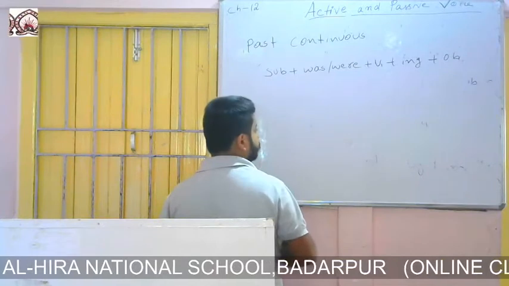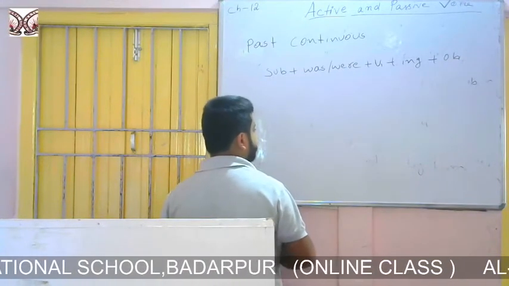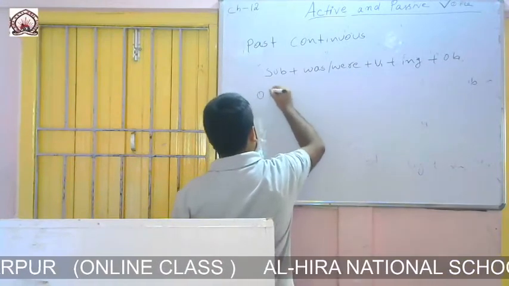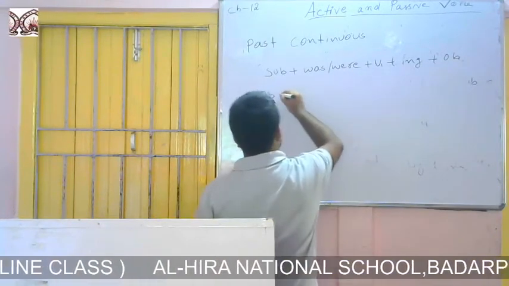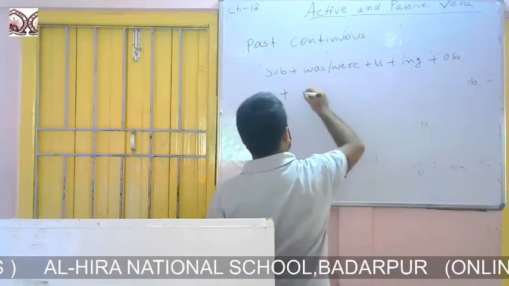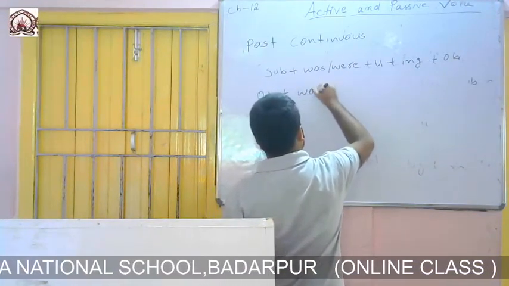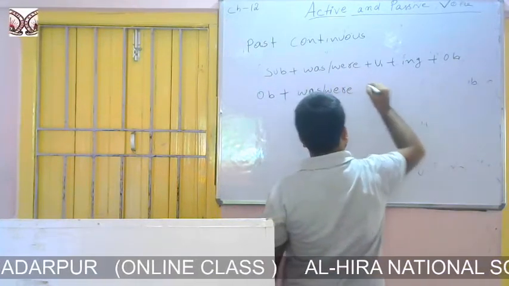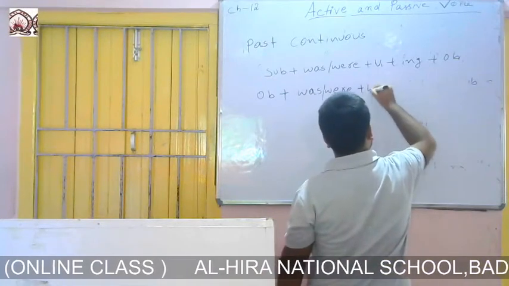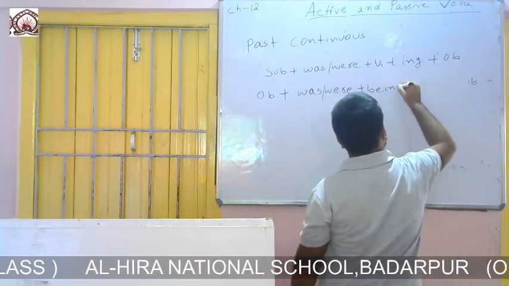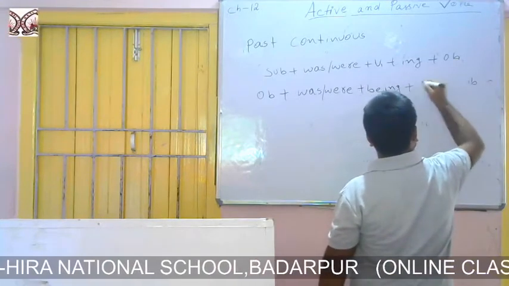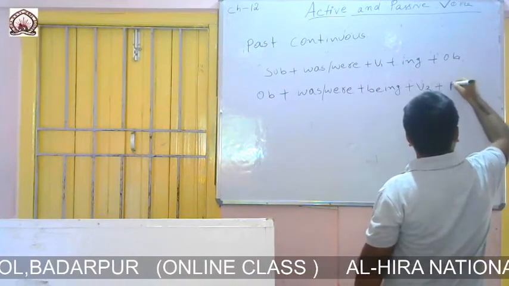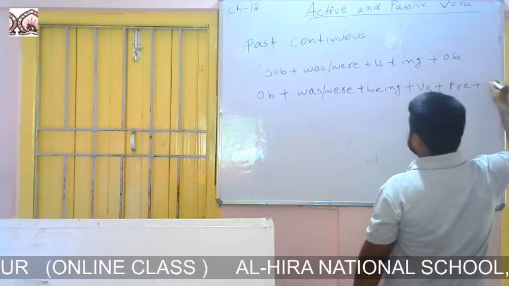So we will write the object at the beginning. Object plus was, were, plus being, plus verb third form, plus preposition, plus subject.